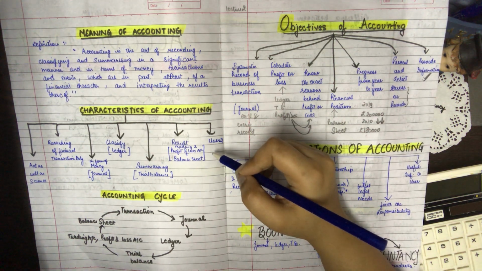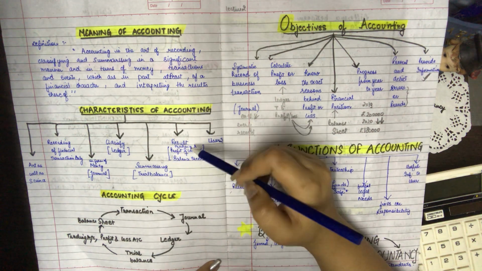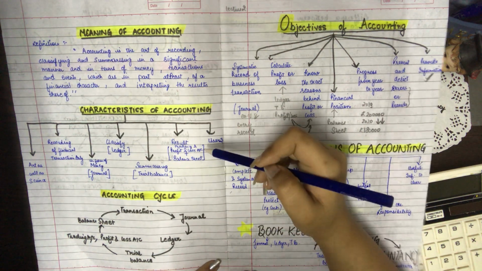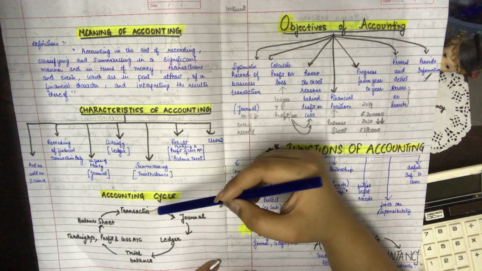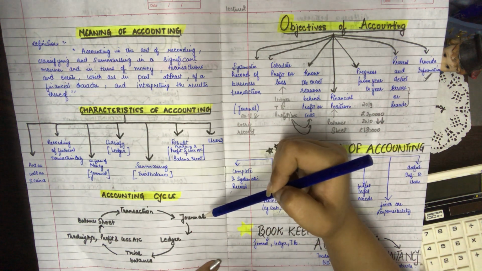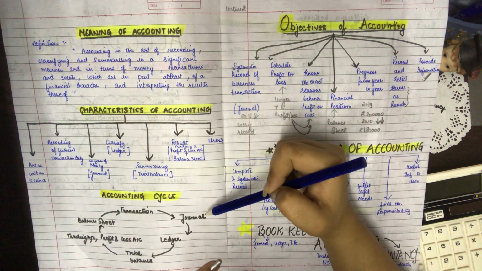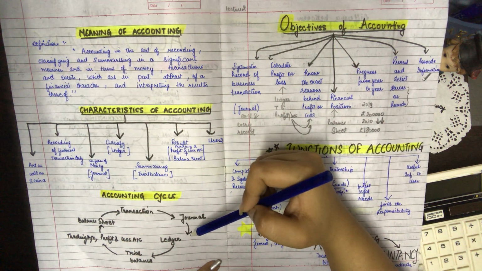Fine. So next we have the accounting cycle. What we have done in characteristics is all covered in the accounting cycle. First we have a transaction. All the transactions are recorded first in the journal. Then for every entry we make an account. The account of every particular head is maintained, and those accounts are known as the ledger.